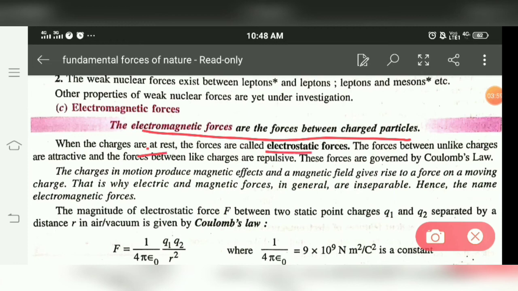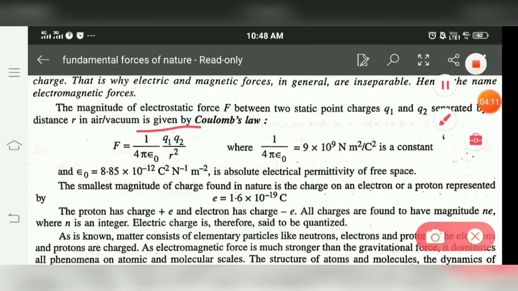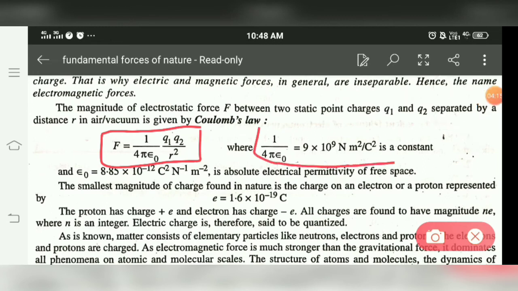If charge is at rest, this is called electrostatic force, and this is given by Coulomb's law, which is F is equal to 1 by 4 pi epsilon naught Q1 Q2 by r square, where 1 by 4 pi epsilon naught or K has this value, and epsilon naught is equal to this value. Charge on an electron is 1.6 into 10 raised to power minus 19 coulomb.